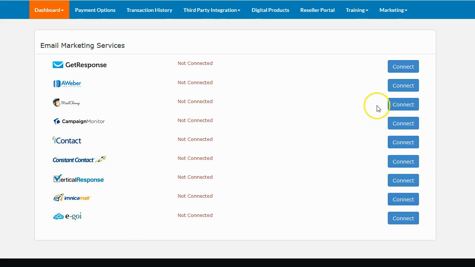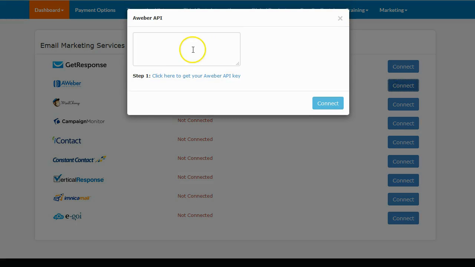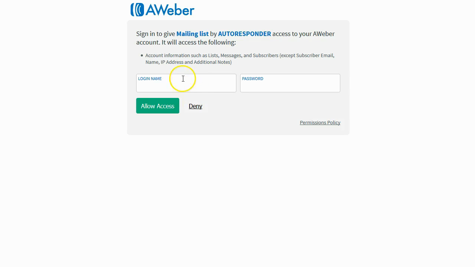I use Aweber, so I'm going to go ahead and click on Connect. It's going to ask me for my Aweber API. Now, I don't have an API key, but there is a link right here, so I can get it. I'll go ahead and click on that link. It's going to ask me to authorize their app, to link up my account to their app. And just to be clear, I'm not giving them any awesome access. They're not going to be able to read my subscribers or any of that. I'm just linking the app so that way they can put subscribers on my list.